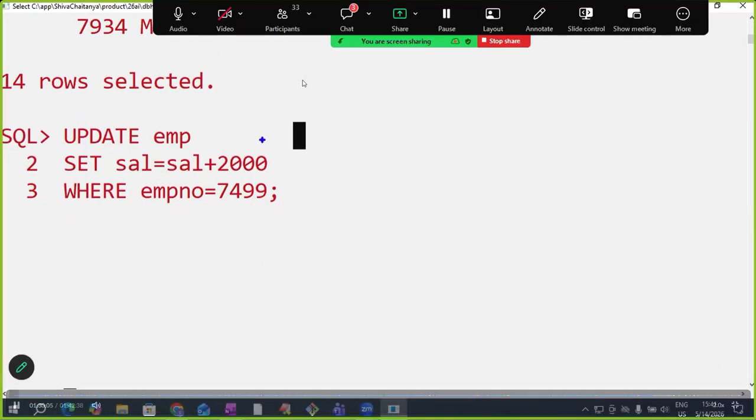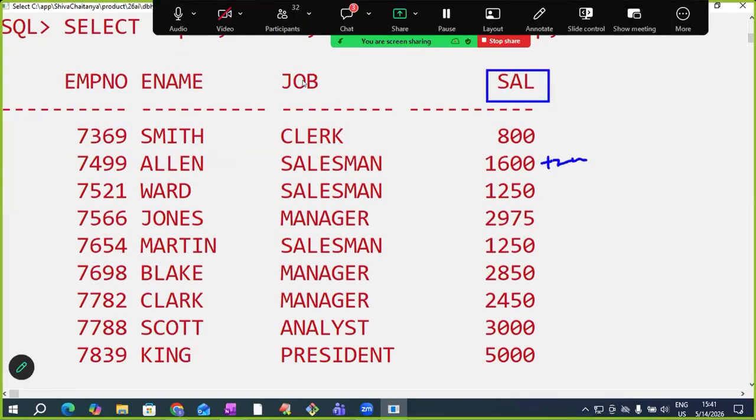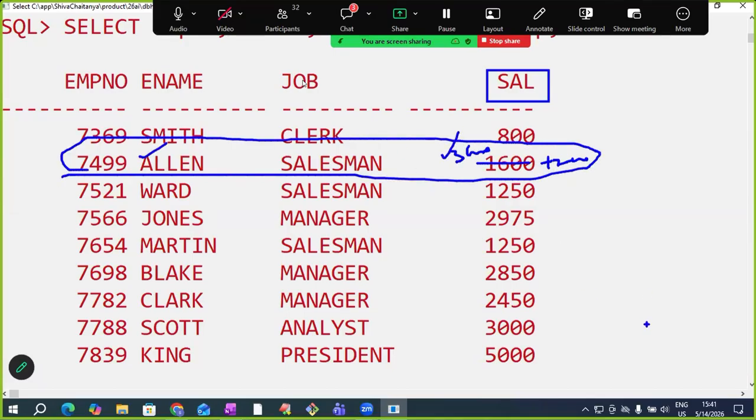See here, we are increasing the salary of 7499 by 2000 rupees. The 7499 employee's salary as of now is 1600. So we are modifying the salary value as current salary plus 2000, which means we are modifying this value to 3600. Only one record, modifying a single value of a single record. So we write like this.